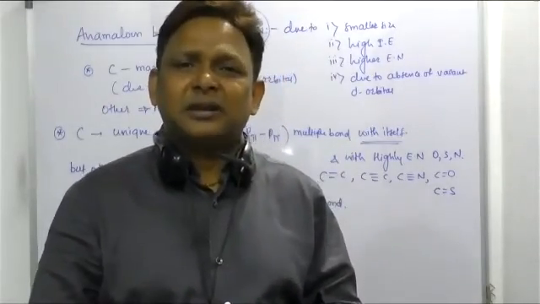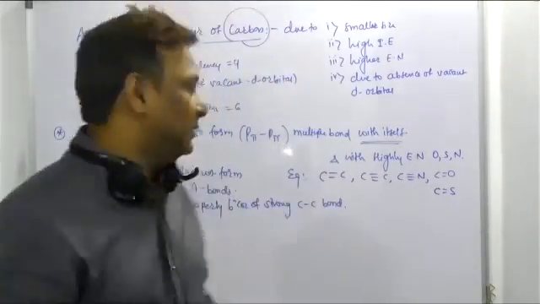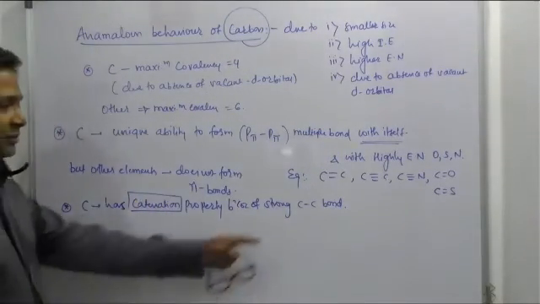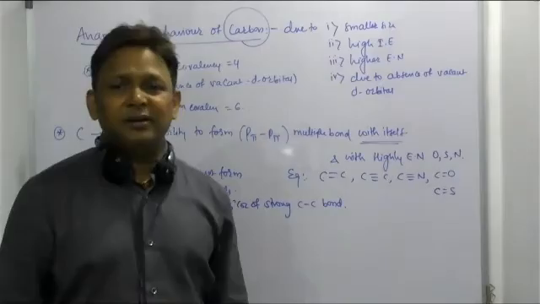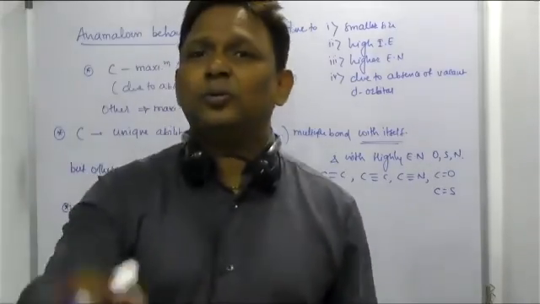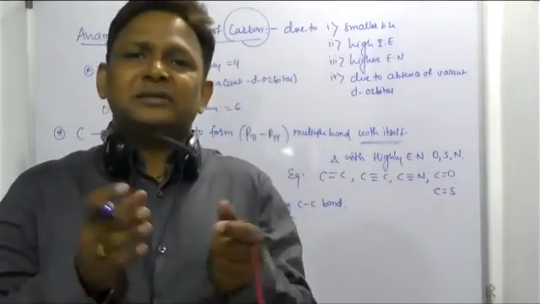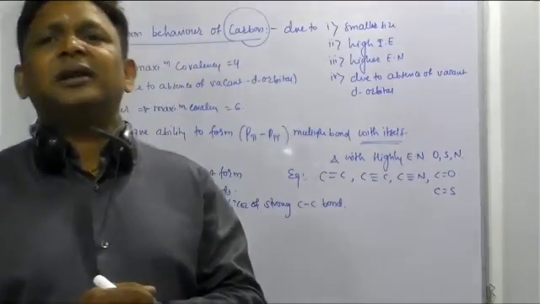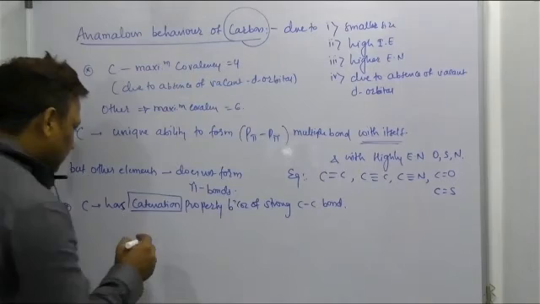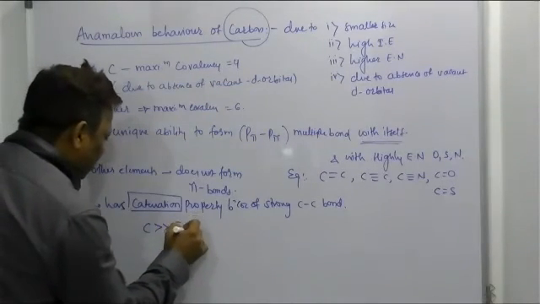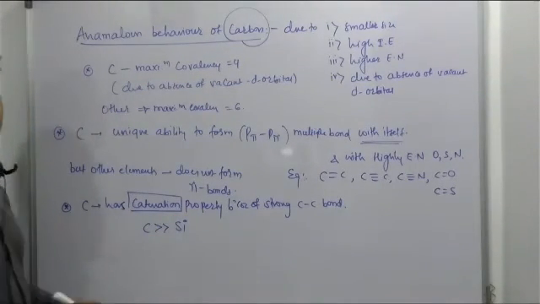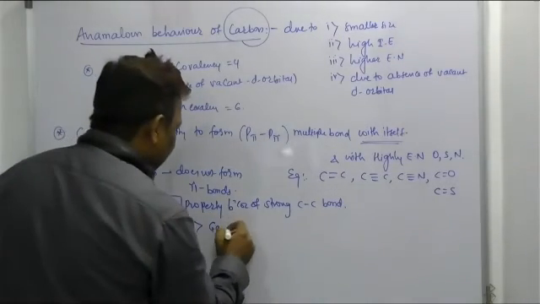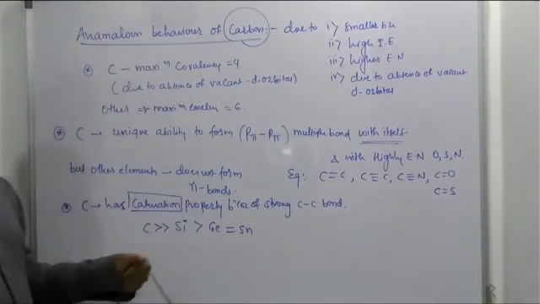But what is catenation capacity? Self-linking property. Right, beta? It has a self-linking property. That is catenation capacity, because of the strong carbon-carbon bond. Beta, as we come down the group, atomic size increases, electronegativity decreases, and the tendency to show catenation decreases. So catenation capacity is seen more for carbon than silicon. Then it is germanium. But in NCERT it is given that germanium and tin have the same catenation capacity.